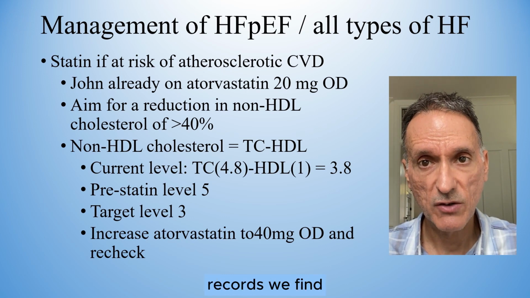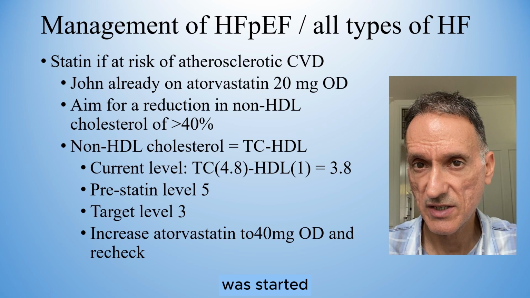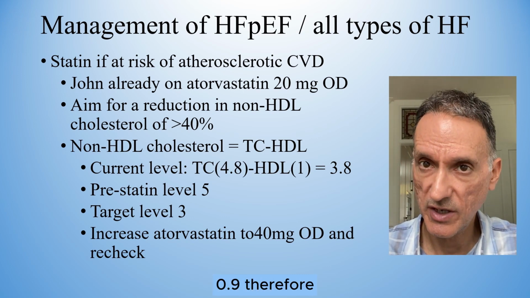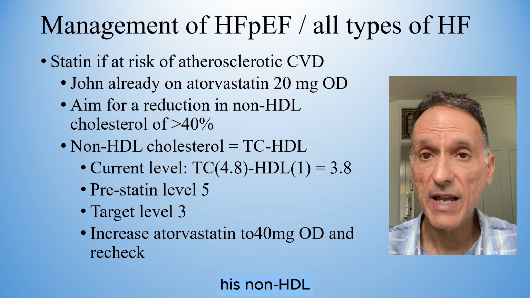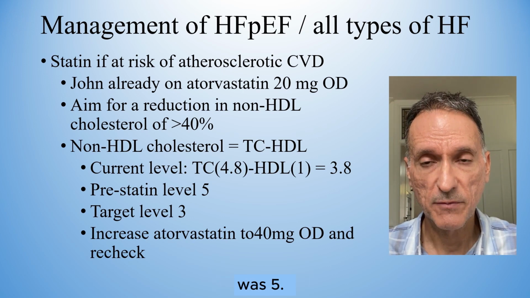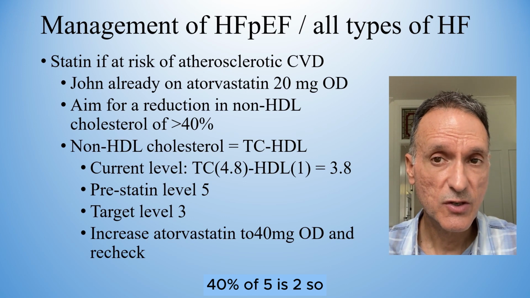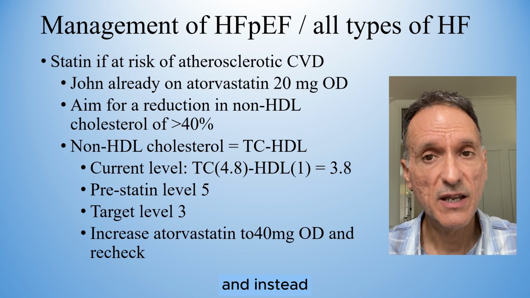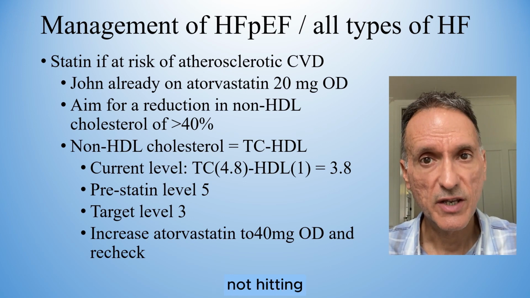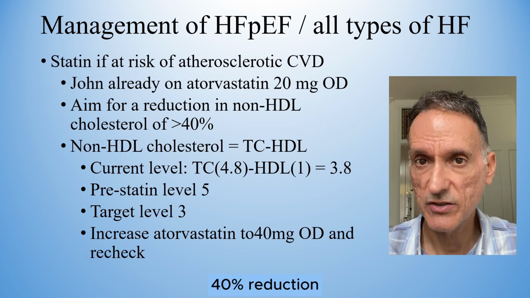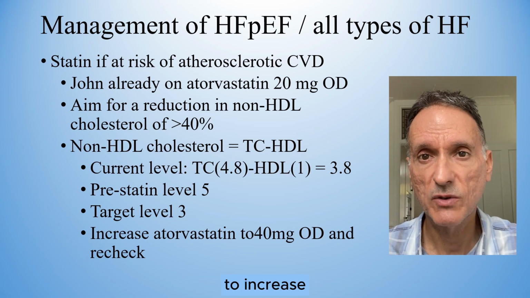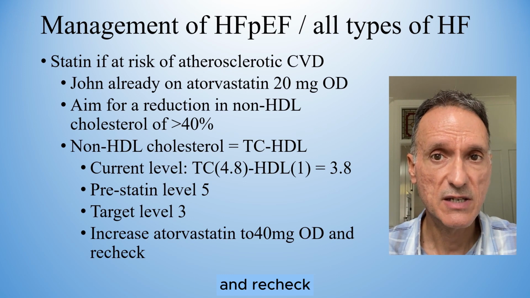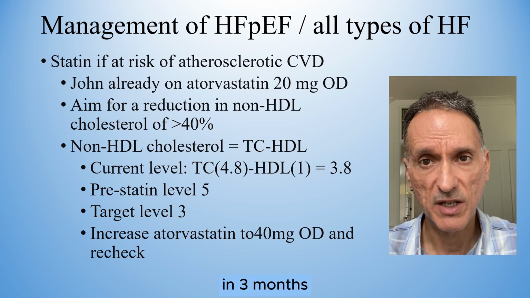Looking at his previous records, we find that before the statin was started, his total cholesterol was 5.9 and his HDL was 0.9. Therefore, his non-HDL cholesterol was 5. 40% of 5 is 2, so his target non-HDL cholesterol should be 3, and instead it is 3.8. He's not hitting the target of a 40% reduction, and I would therefore advise him to increase the dose of atorvastatin to 40 mg daily and recheck his lipids and LFTs again in 3 months.